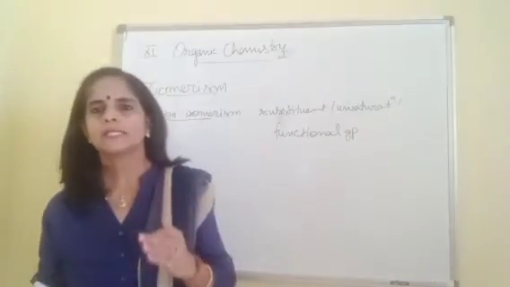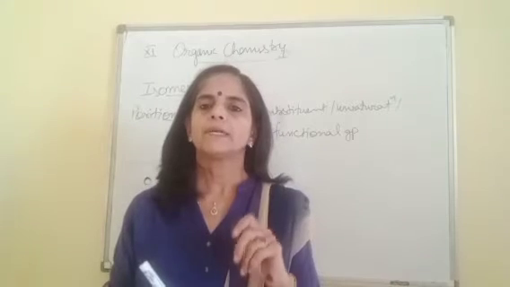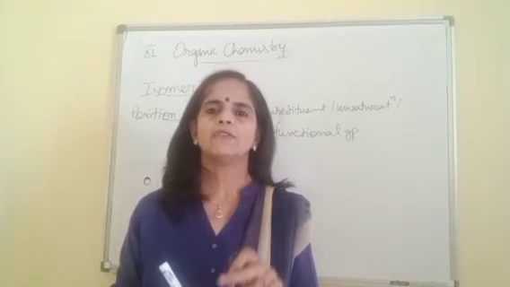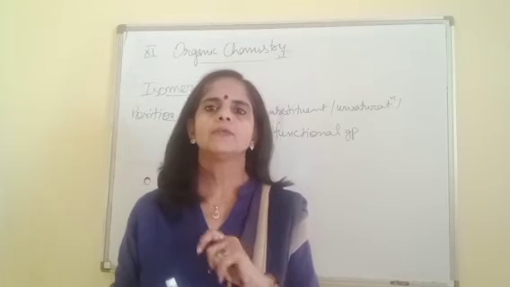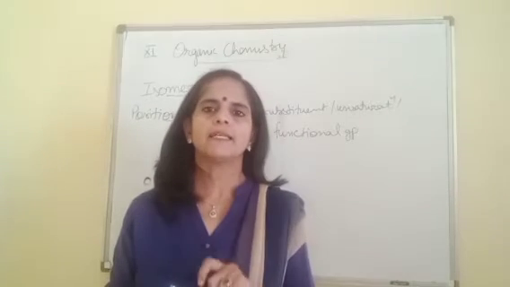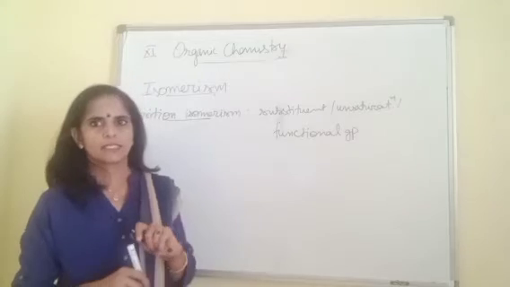So these compounds have the same molecular formula but differ in the position of the substituent, unsaturation, or functional group. These are termed position isomers.